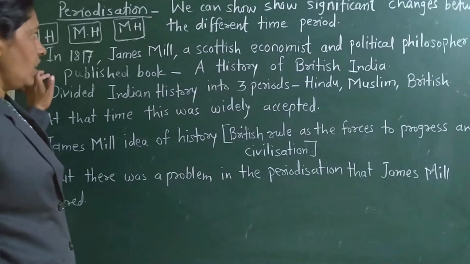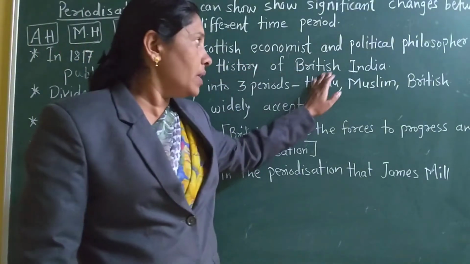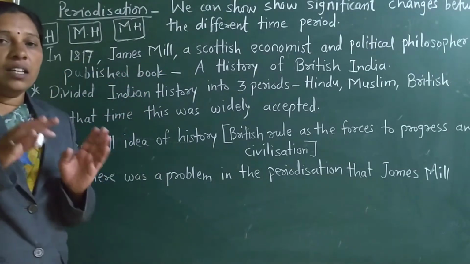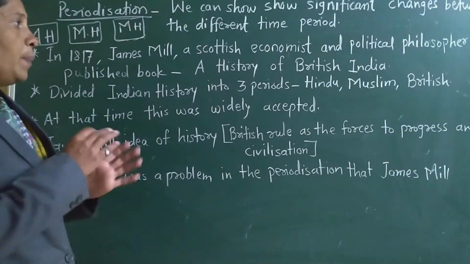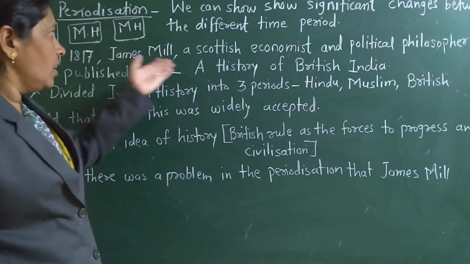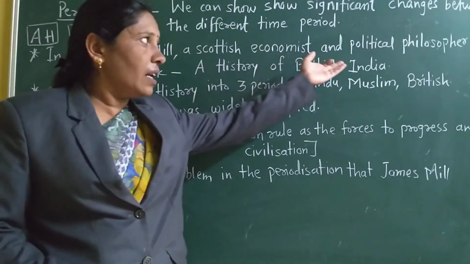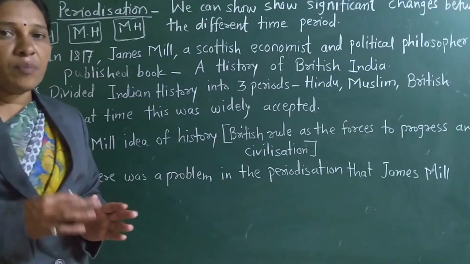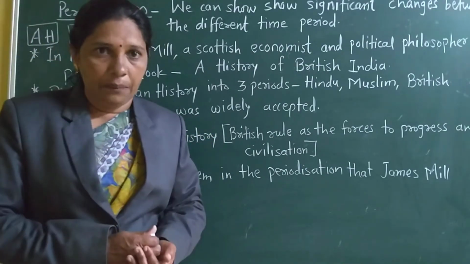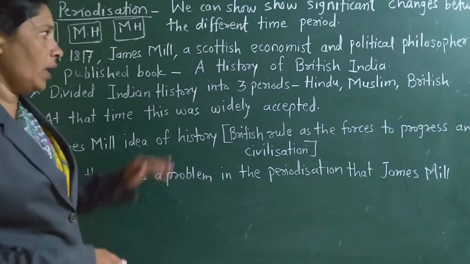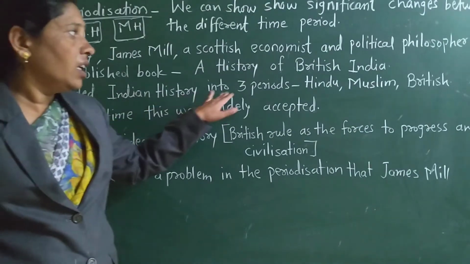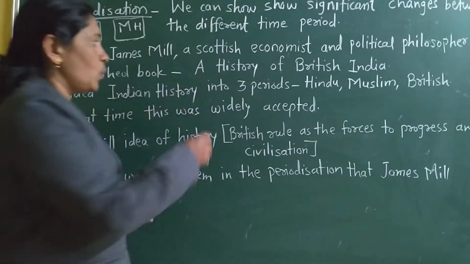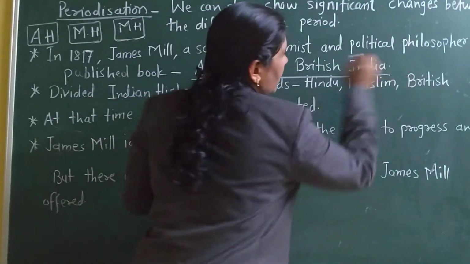In 1817, James Mill, a Scottish economist and political philosopher, divided Indian history into 3 periods. He was a foreigner. In 1817, James Mill divided our Indian history into 3 periods. First, he published a book. His book's name is A History of British India.